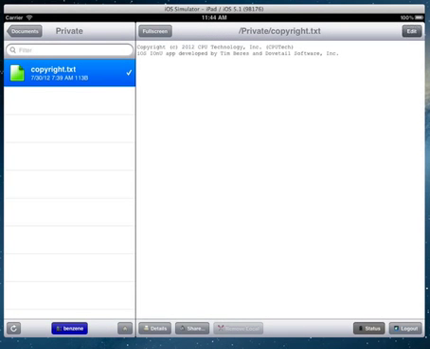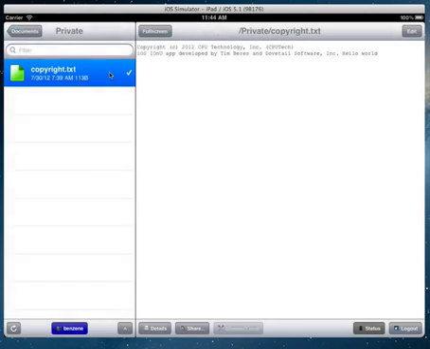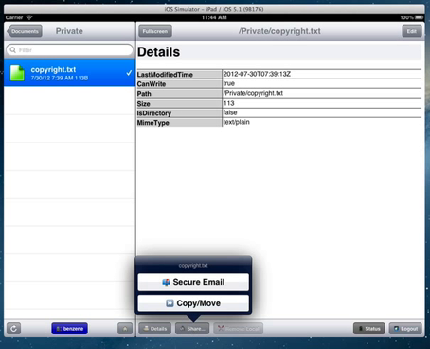If it's a text file, you can edit it, which I can literally, hello world, and it gets persisted. Note that my networking isn't set up here, so I had a little bit of a glitch there, but you can see I typed in hello world. It is encrypted locally on the device. I can also look at details about it, or I can share the file via secure email, which will bring up my email client, package it up into a protected zip file and send it off to a recipient of my choosing.